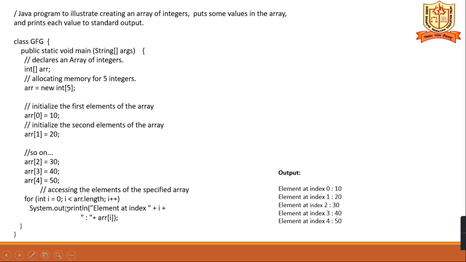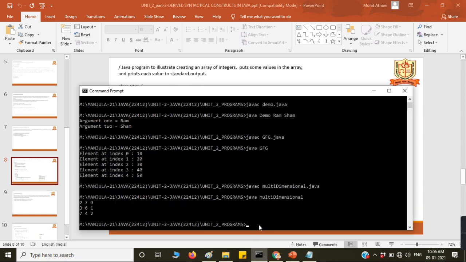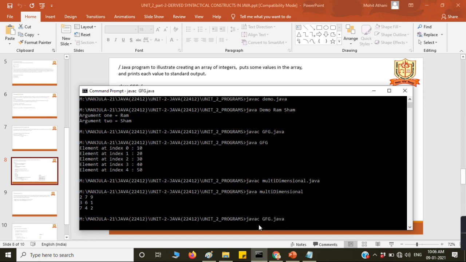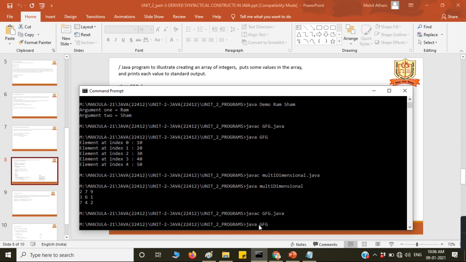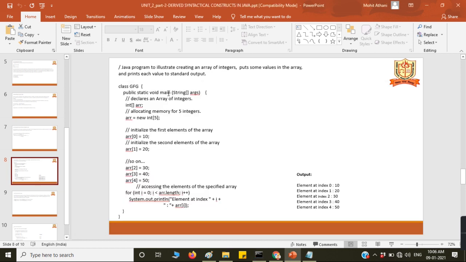And how to access these elements? Using the for loop. For loop i equals 0, i less than arr.length, which means whatever elements are there will be accessed, and i plus plus. So I'll show the program here. Elements at index 0 is 10, then 20, 30, 40, 50. Is it clear? So this is the simple array program.